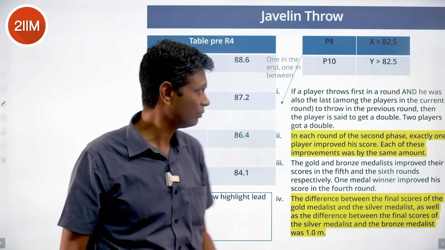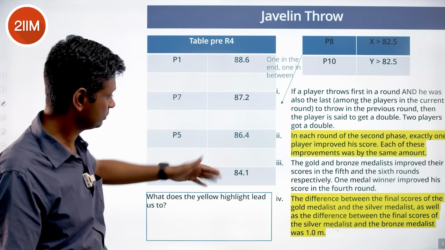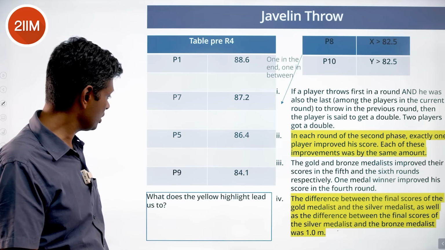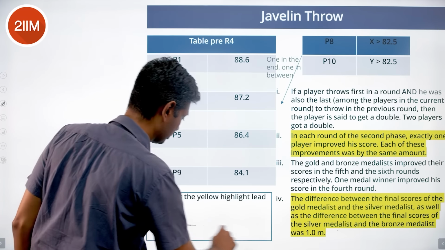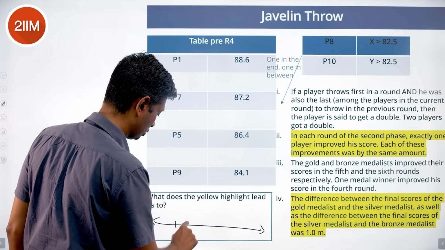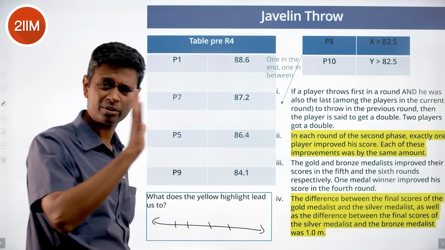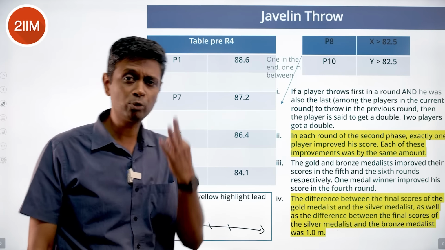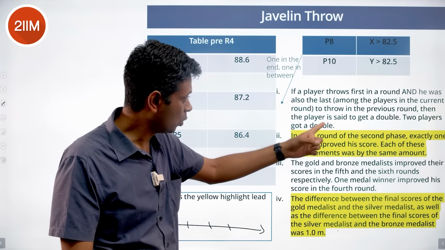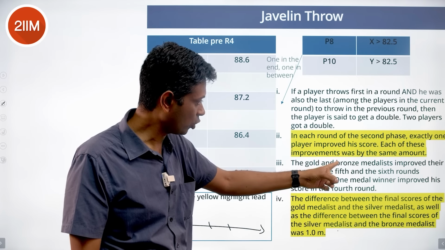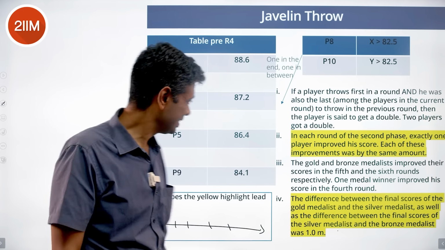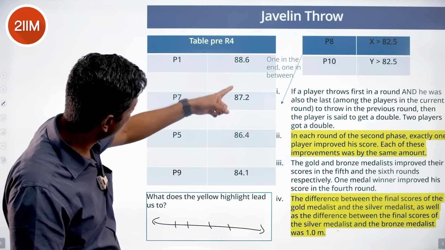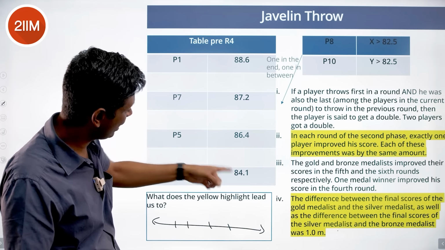And so think about this. There are 4 players. Now imagine these on the number line. And say, look, I'm putting the number line here: 1, 2, 3, 4, some 4 numbers like this. There are 3 improvements that we know. Gold and bronze medalist improved, and 1 medal winner improved. This is 88.6, 87.2, 86.4, 84.1.